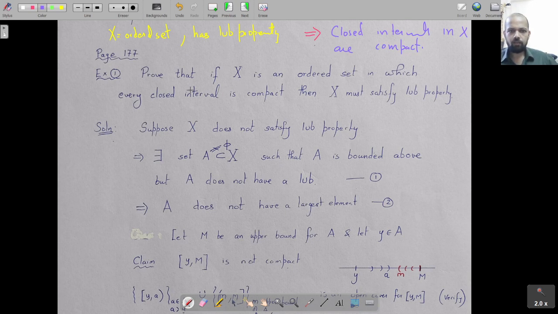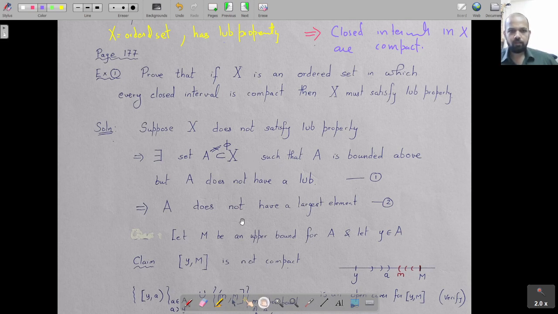Now here what are we having? Here X is an ordered set in ordered topology in which we are assuming that every closed interval is compact. Then it turns out that it has to have the least upper bound property. So one could have said, in an ordered set in ordered topology, the least upper bound property is satisfied if and only if every closed interval is compact. We have already shown closed intervals are compact if the least upper bound property holds. Now if closed intervals are compact, then the least upper bound property must be satisfied.